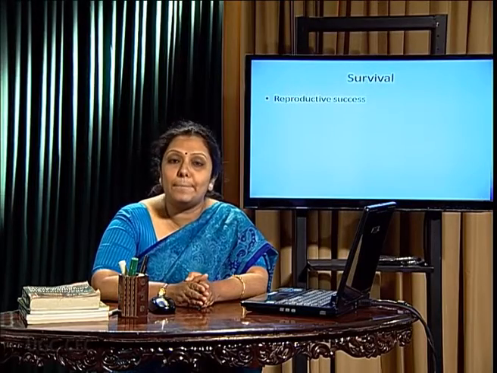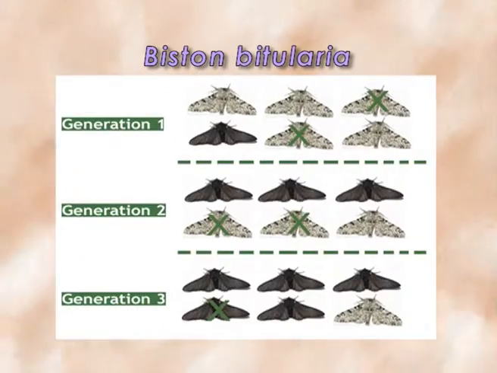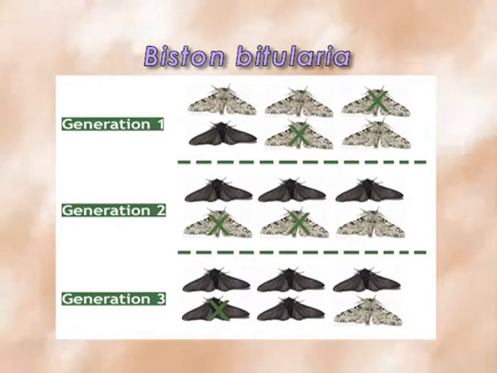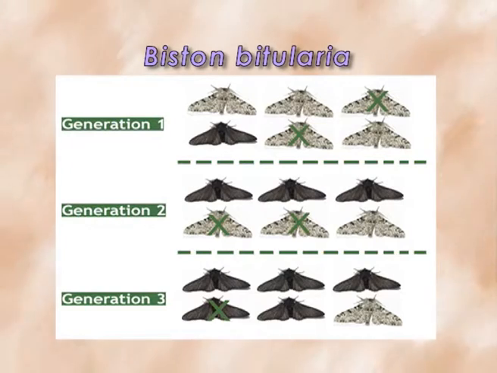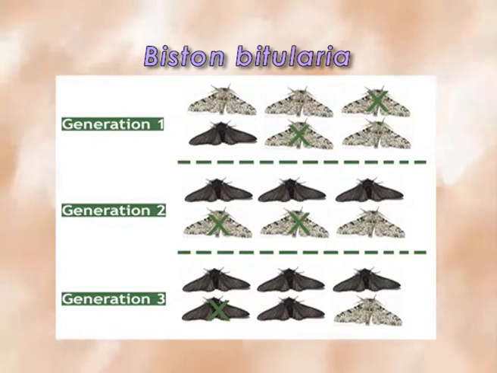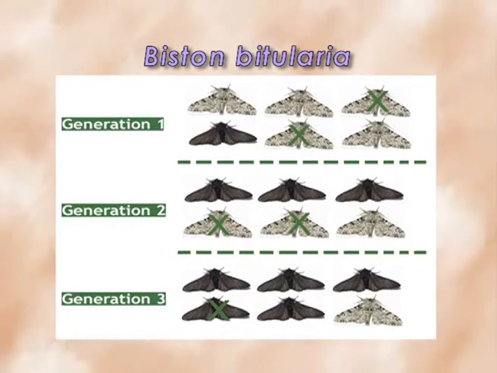Let's take the example of Biston betularia. As we can find, this sort of moth has a light color as well as a dark color phenotype by mutation. But the light color phenotype can escape very easily, but the dark color cannot. So, the dark color can be destroyed by predators.